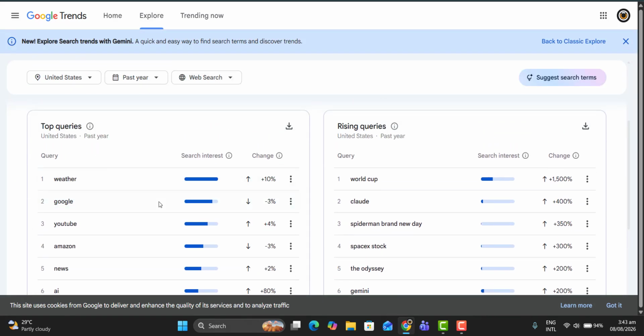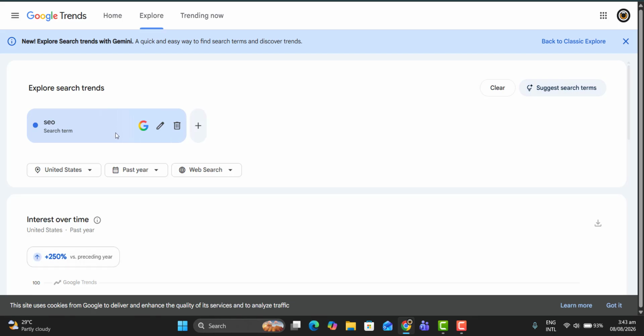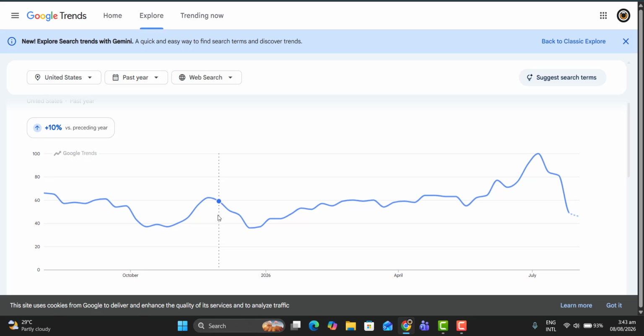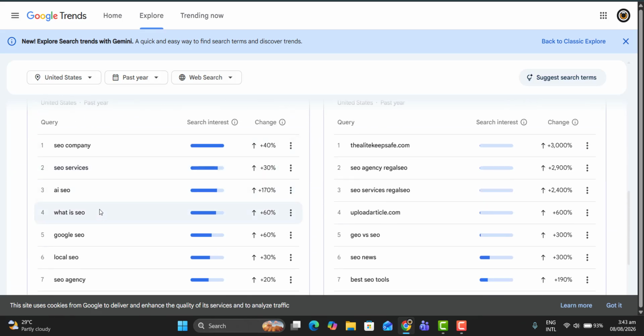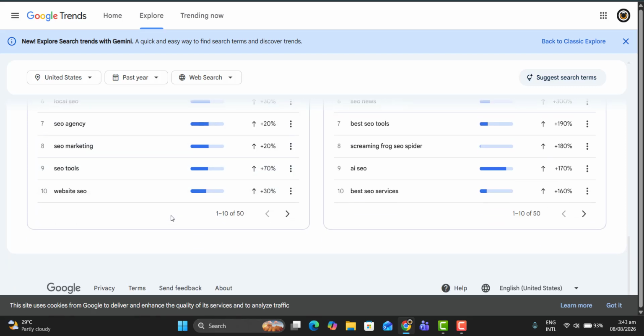And here in top queries, if you type just the term SEO and hit enter, you will see this trend. Now you will see top queries, and you can use all these queries in your blog and your content.